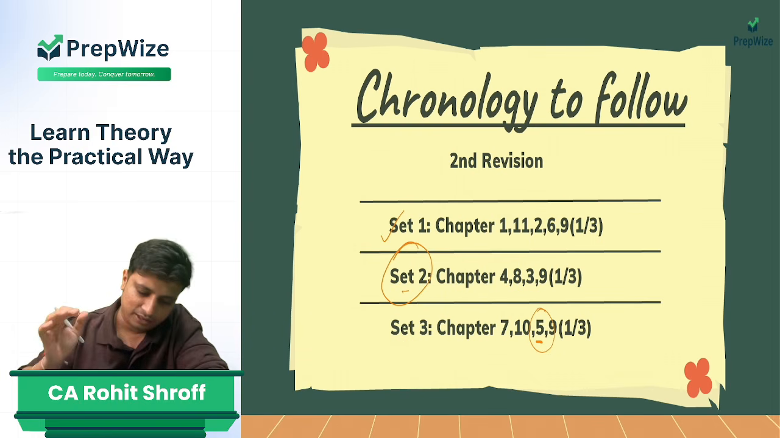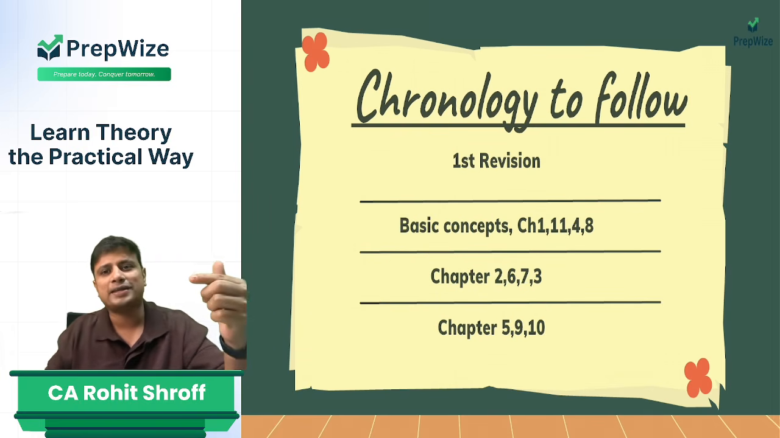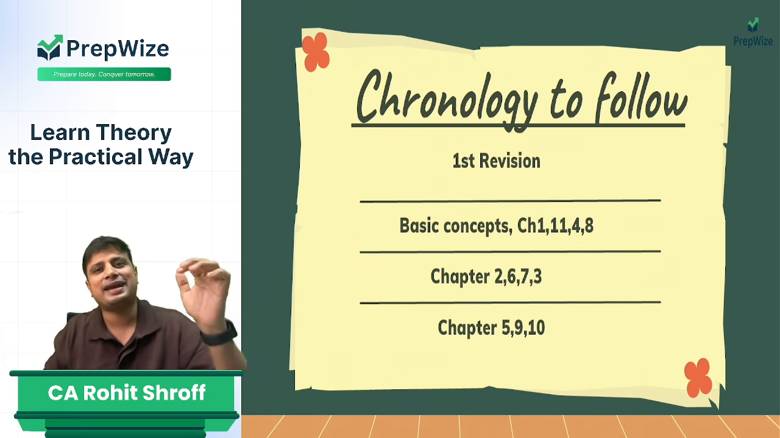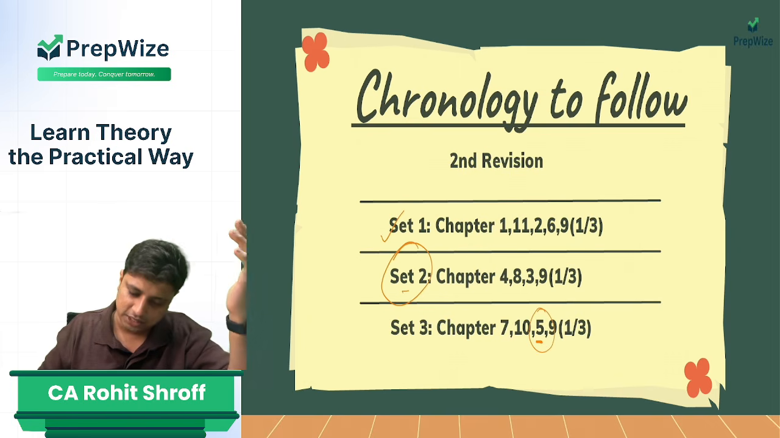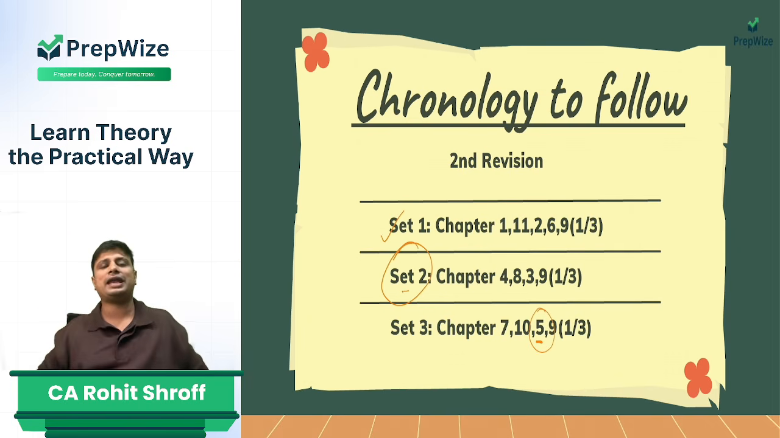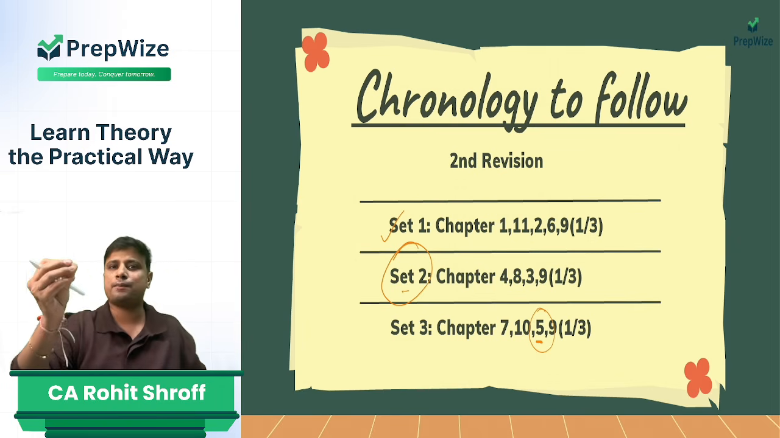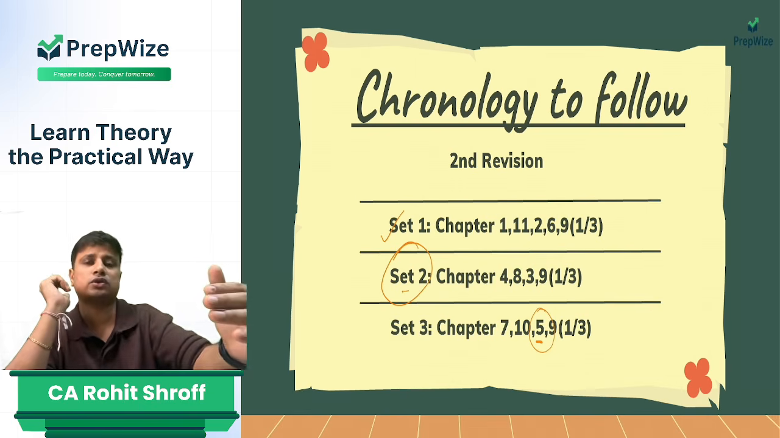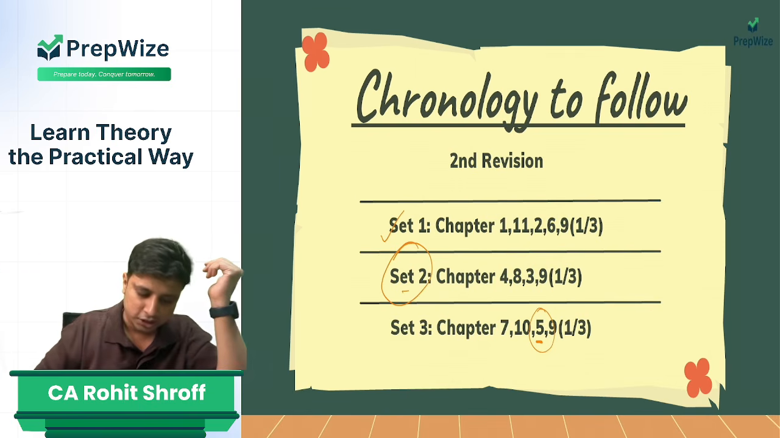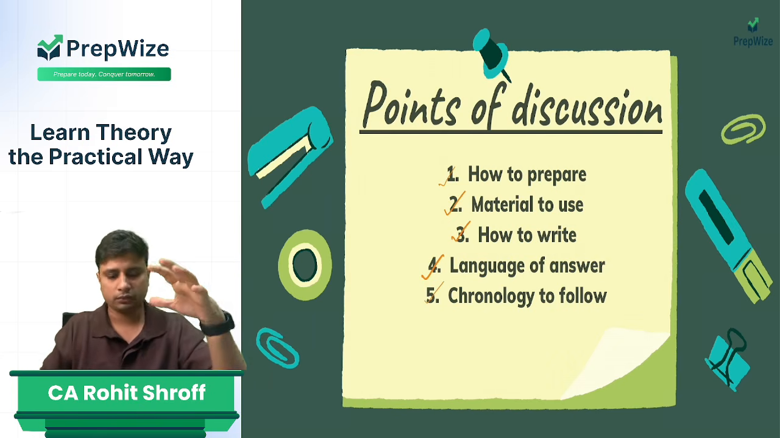So once again, if I conclude, in the first revision you do basic concepts, followed by chapter 1, 11, 4 and 8, then chapter 2, 6, 7 and 3, and chapter 5, 9 and 10. But whereas in the second revision you can change. Third revision, you can follow any chronology that you wish to. You have to do a SWOT analysis. For example, the topics where you are weak, you need to focus on that topic. We are very confident, you can probably do it at a later stage. So here we have discussed what is the chronology to be followed.